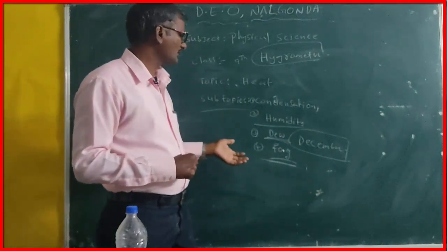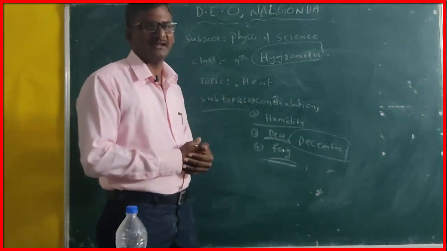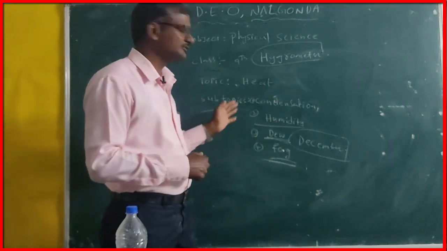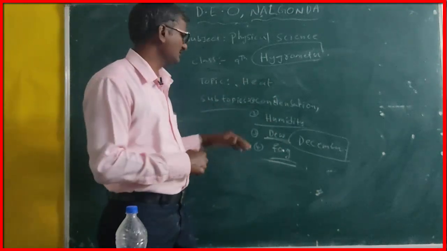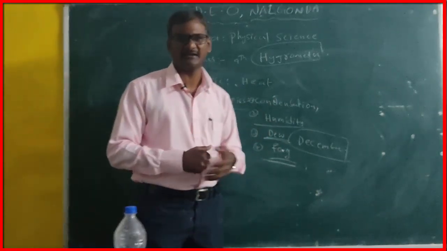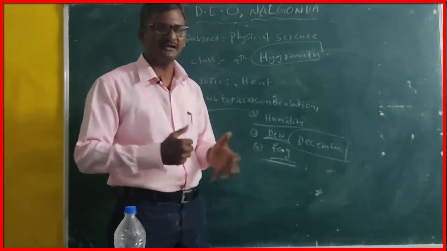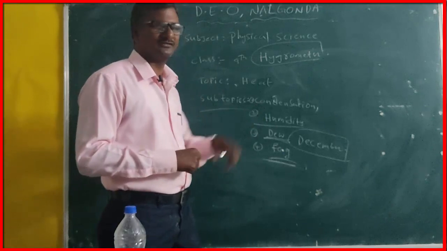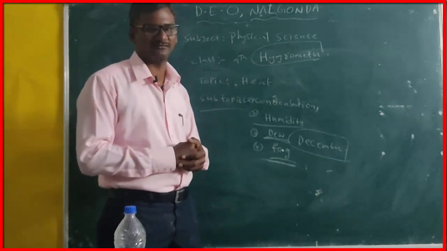They lose their temperature. They condense on those surfaces, nothing but window panes and flowers and grass. Who is condensing here? Water vapor molecules condense on the surface of window panes, flowers and grass.